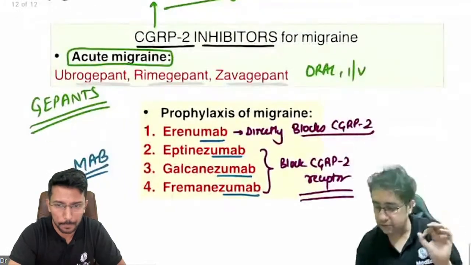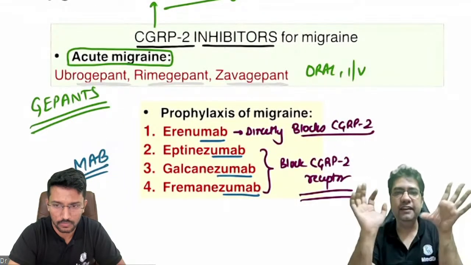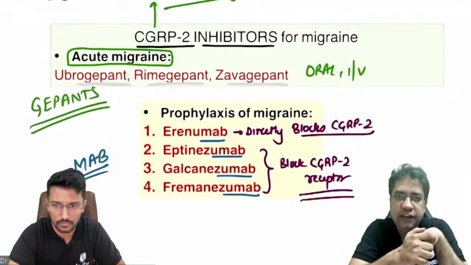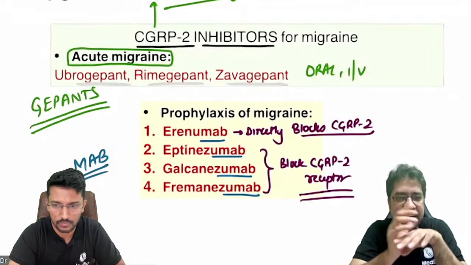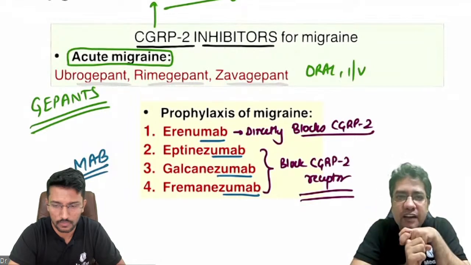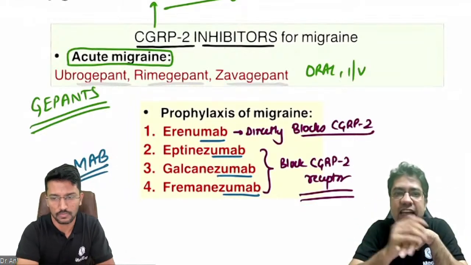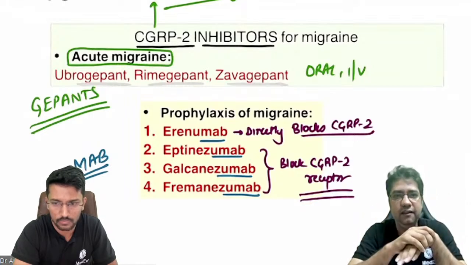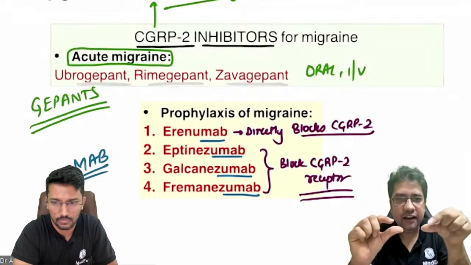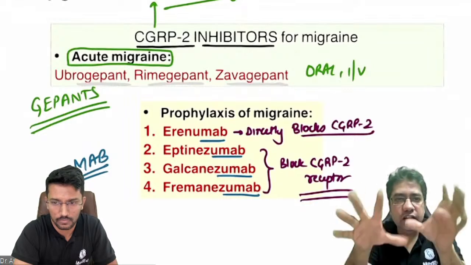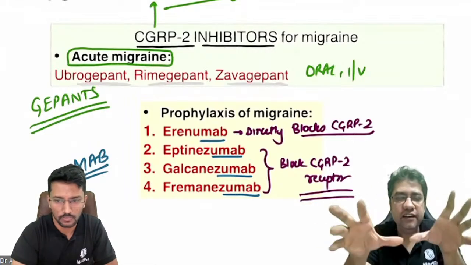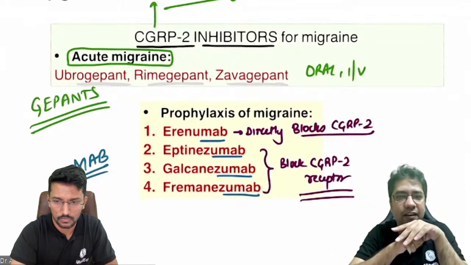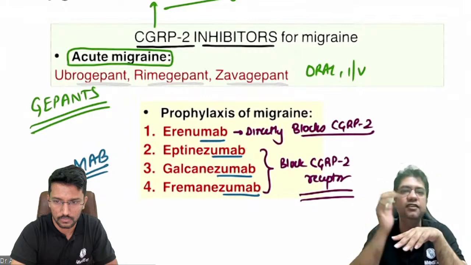Now, beta Mridul, mindful, you asked me a question. I will not write it because nobody will ask you, but let me tell you the answer. Why is valproate used? Why is propranolol used? I'll tell you the reason. Remember, valproate blocks sodium channel. It's an anti-epileptic drug. Hence, it directly suppresses neurons in our brain. If neurons are not working, do you think the neurons will release serotonin? Neurons will release CGRP? The answer is no. That is why we give anti-epileptic drug. They suppress neurons, which are releasing this molecule.